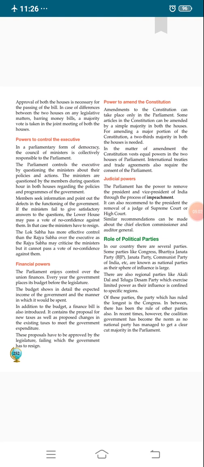We also discussed the role of political parties. There are two types of parties in our country: national parties and regional parties. We discussed some national and regional party names also. BJP, the Bharatiya Janata Party, and INC, the Indian National Congress, are national parties, and Akali Dal and Telugu Desam Party are regional parties. We discussed all these things in the last two videos.